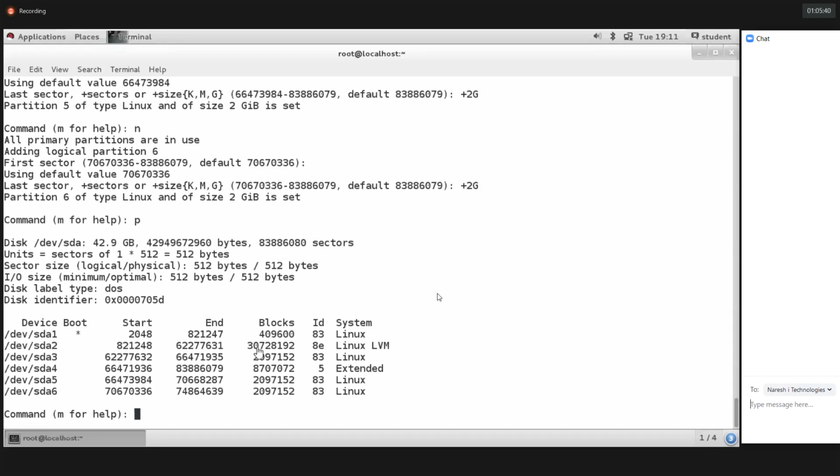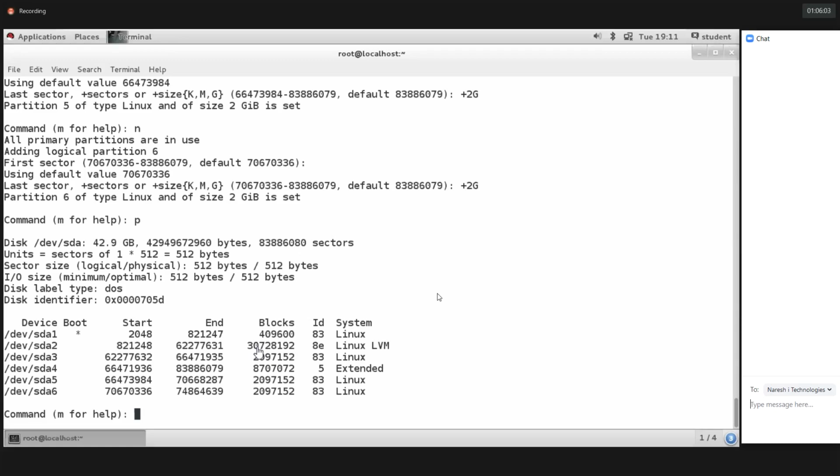So I hope you got it, guys. You need to give only G, don't give GB, okay? You should use only G, don't give GB. If you provide GB, it will give an error while you are trying to create the partition, okay? So I hope you got it, guys.